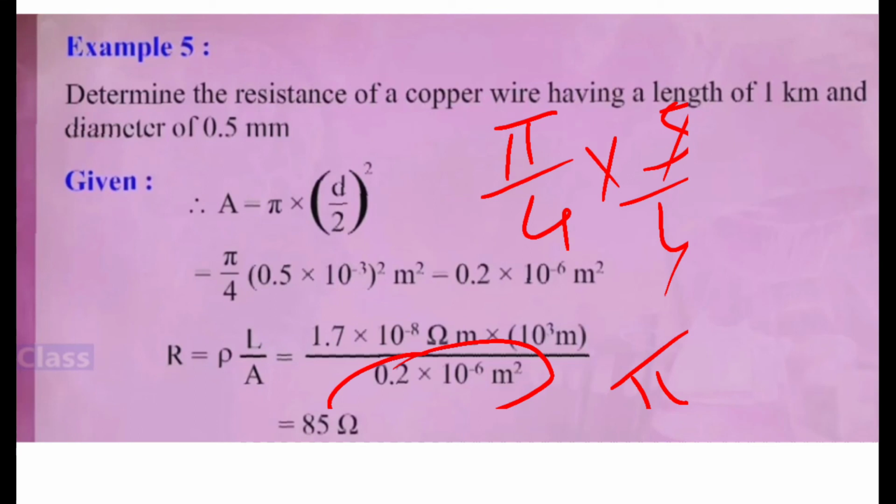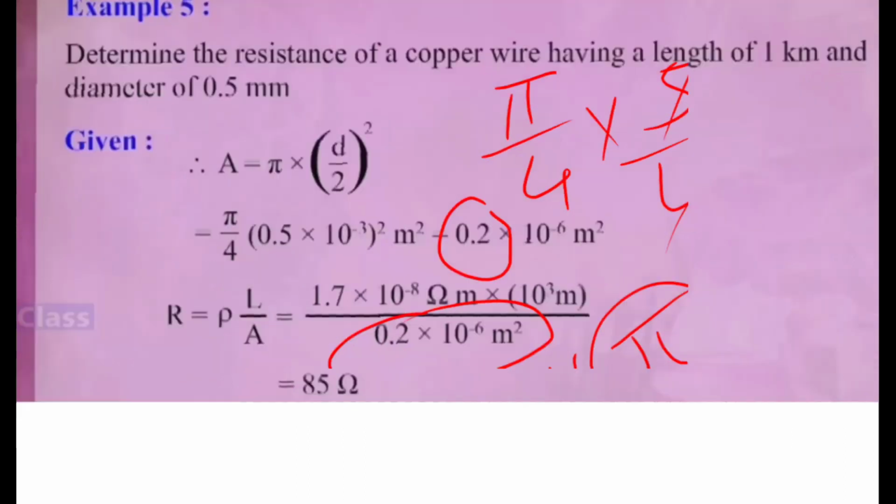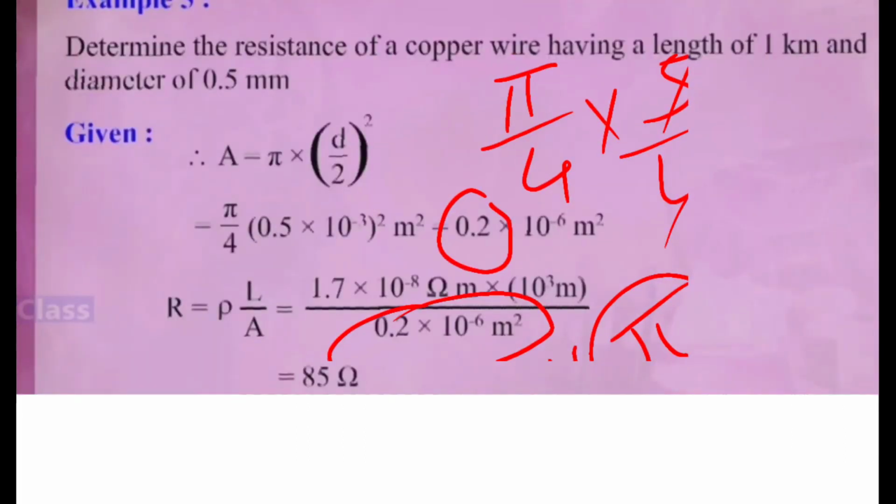Correct? Now put the value of pi as 3.14 and divide it by 16. Roughly you are going to get the answer as 0.2. Okay. So that is what you are going to get as the answer. Multiply by 10 raised to minus 6 was there. So it is here.